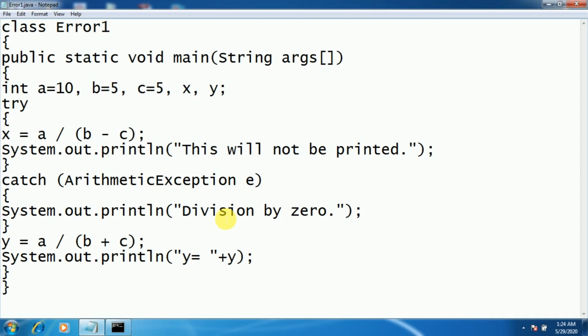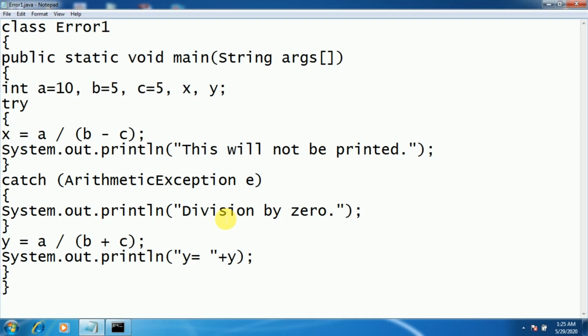So what are these runtime errors? Suppose you are trying to divide an integer number by 0. In mathematics, you may represent that value as infinity, but in a system it's not possible to represent that value. So it is one type of error, a runtime error, in the program. Another example: suppose you have declared an array of size 5, which will have the index from 0 to 4, and you try to access index 10, which is not available in your array. At that time, a runtime error may occur in the program.